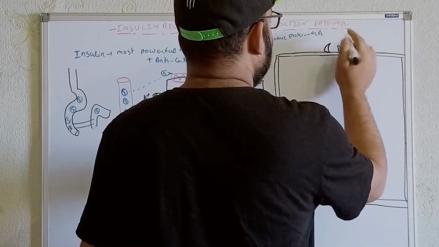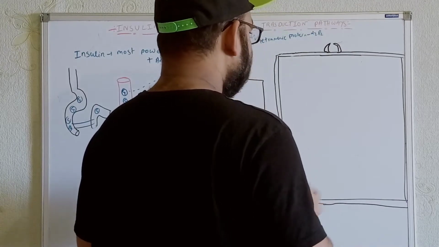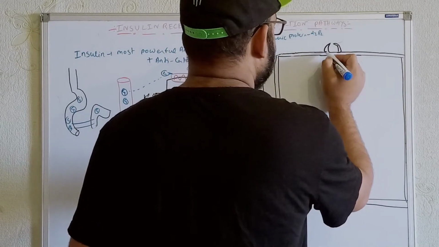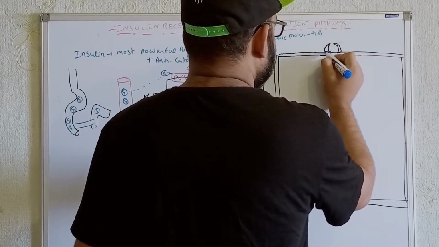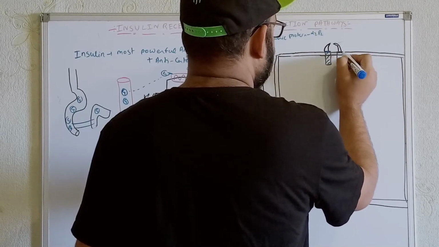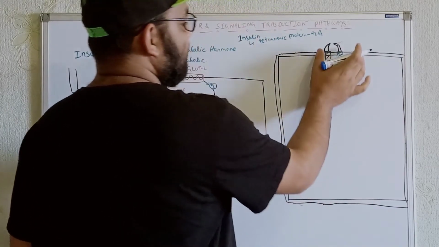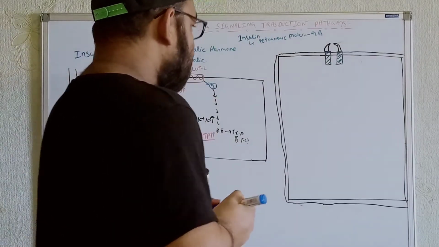Okay, and what about the beta? The beta subunits, for example, this is the legs. So the beta subunits, for example, are what? Intracellular, transmembranal, and some extracellular. So this is the insulin receptor, with two alpha and two beta subunits.